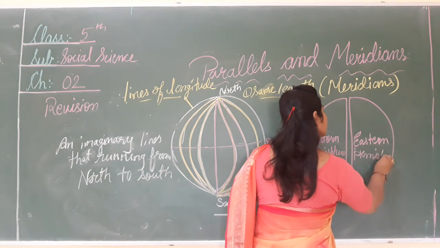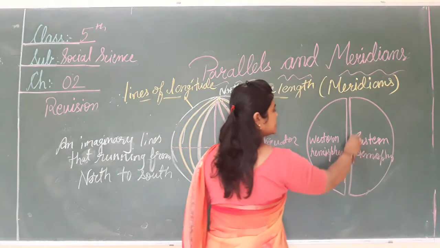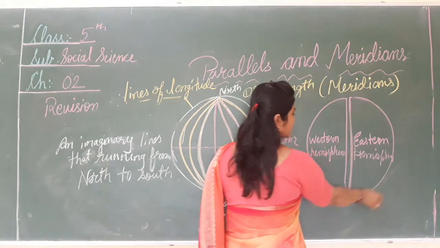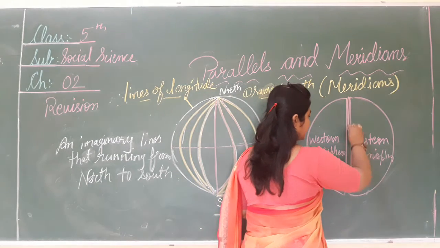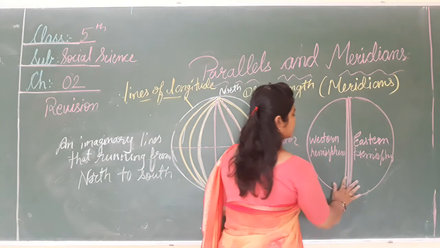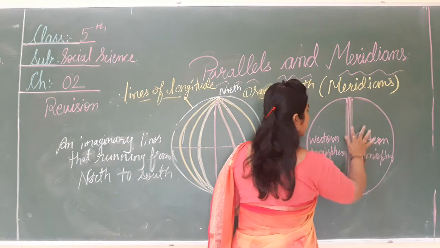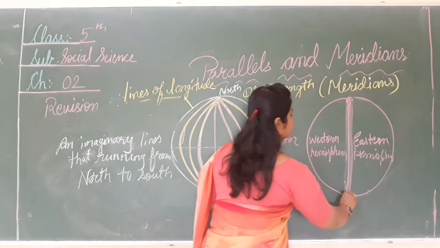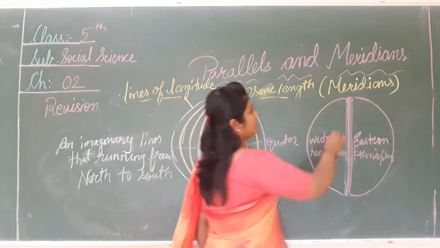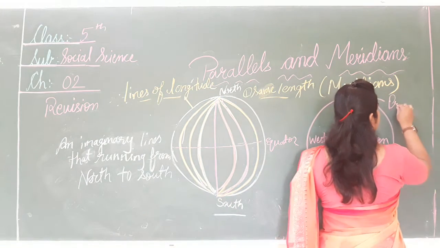Hemisphere means what? Hemisphere means the half circle. This is the half circle. So this line is the starting point to count the meridians, so that line is called the प्राइम मेरिडियन.